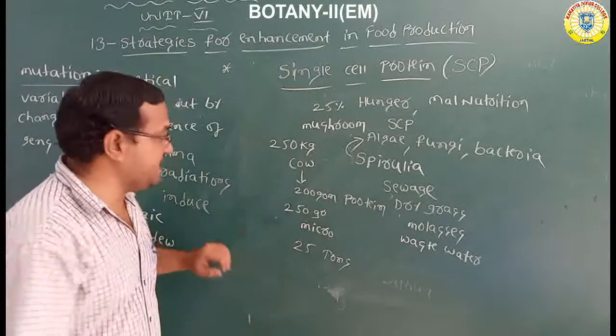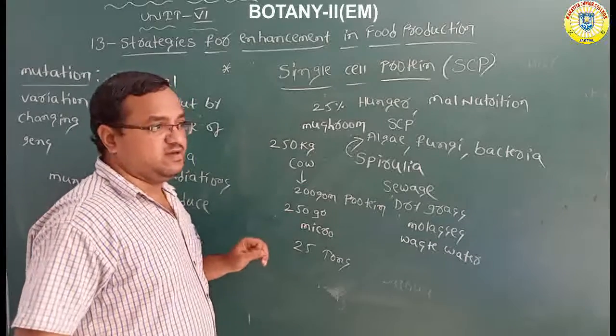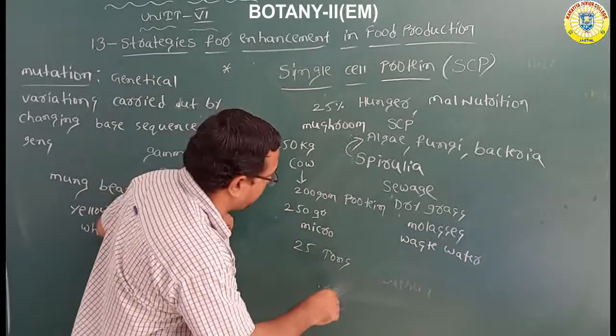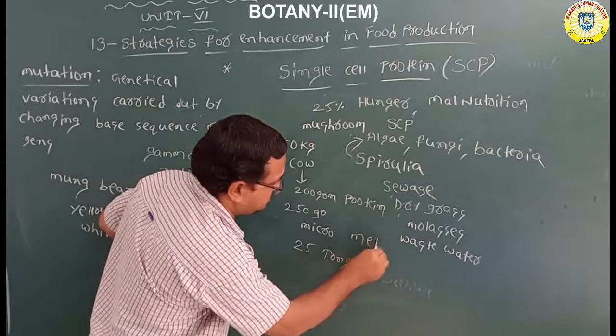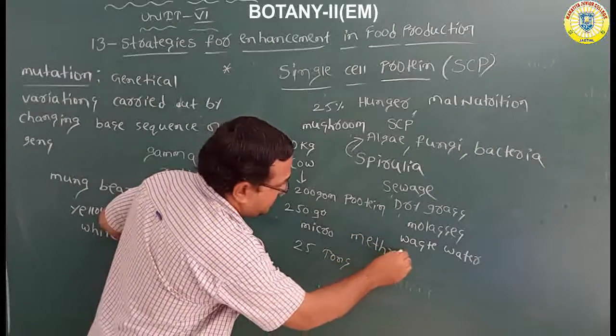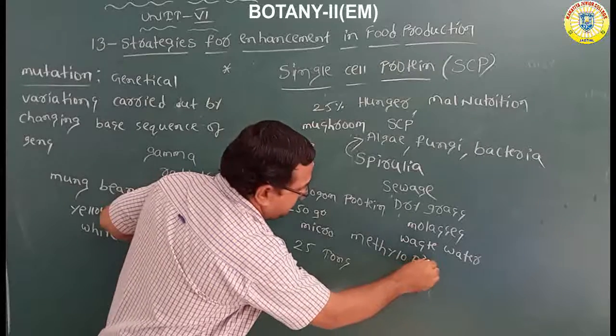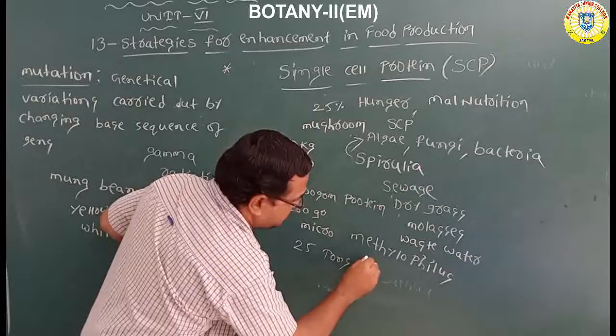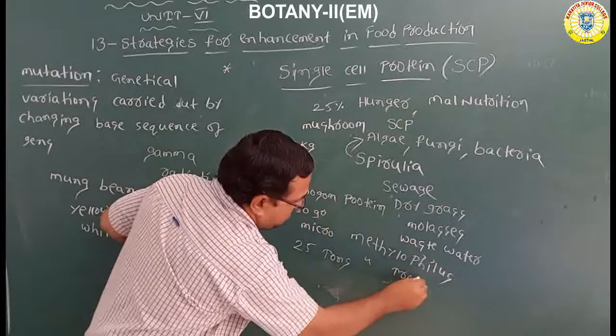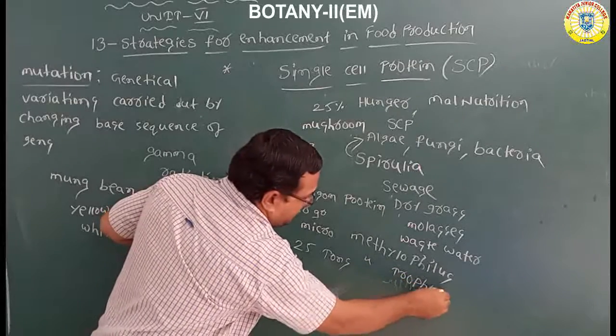But what are these microorganisms? Methylophilus and Methylotrophus.